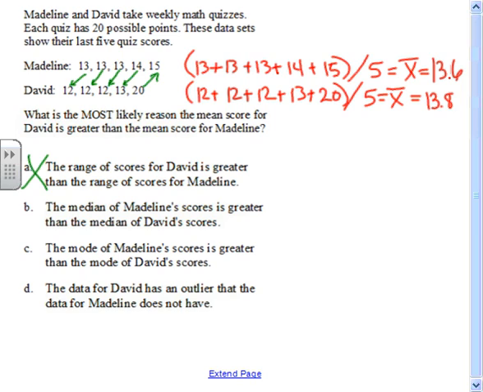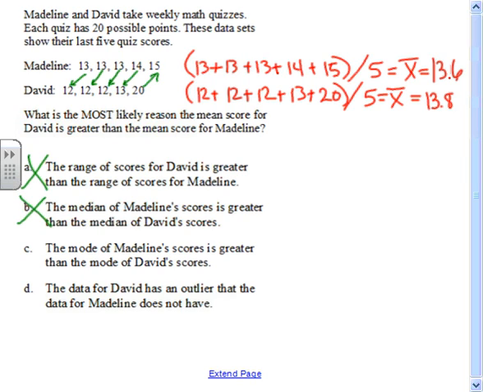B: The median of Madeline's scores is greater. Well, Madeline's median score is 13 and David's median score is 20. That would actually seem to indicate the opposite of what it's saying. If her median score is greater, you would sort of almost expect for her mean to be greater also, but clearly that's not the case. B is not a good thing that would support the fact that David's mean is greater.